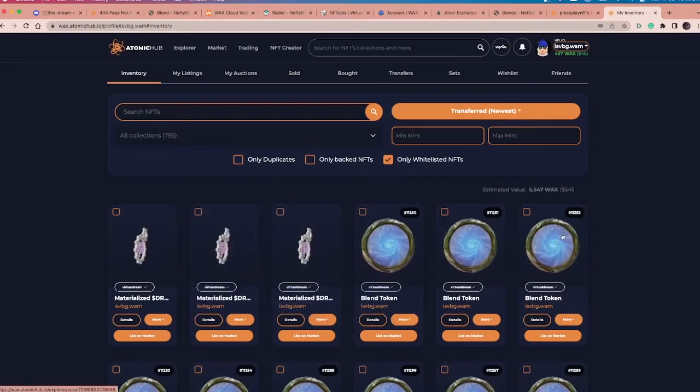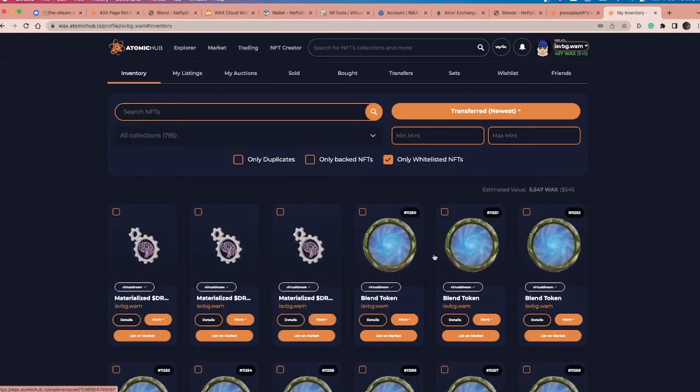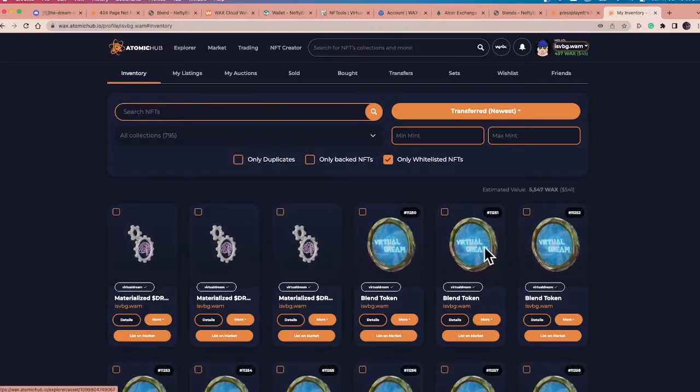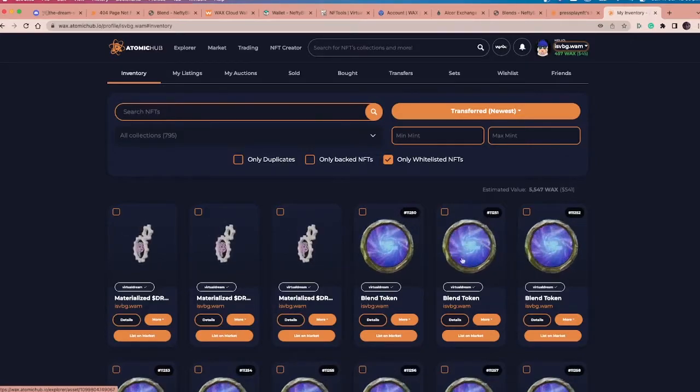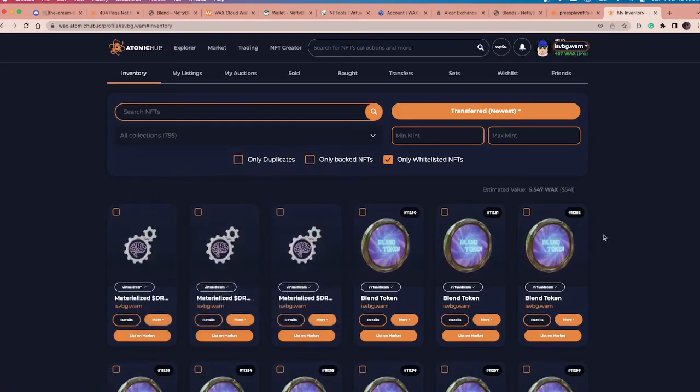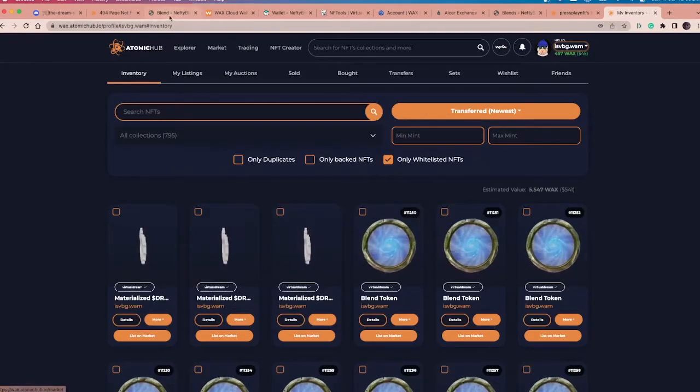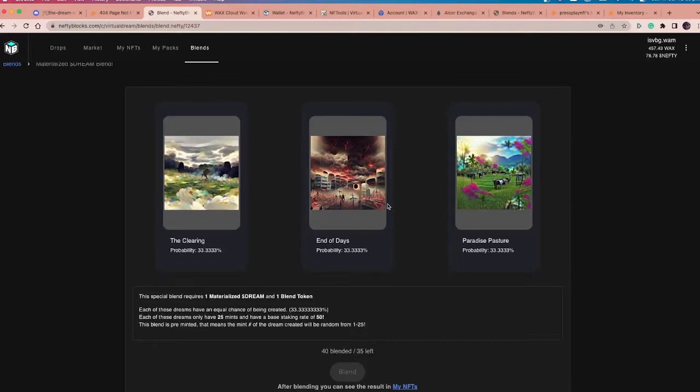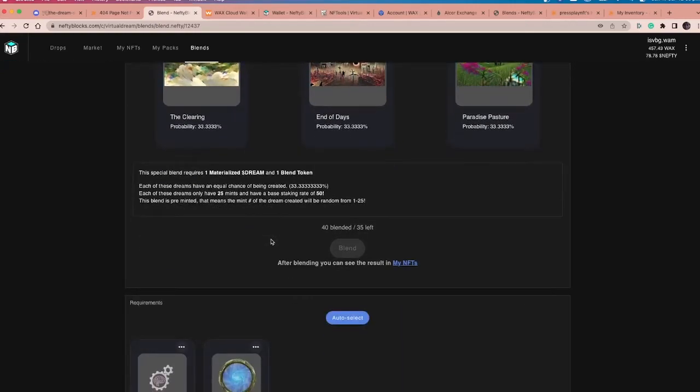You also need some blend tokens, which are on sale right now, and each Saturday they tend to be on unless something else is going on, but they're available for 5 WAX each. Now I can have a look at this blend. I'm really keen on this. I've been waiting a while to save up to buy some Dream. I think these 3 NFTs are really nice.